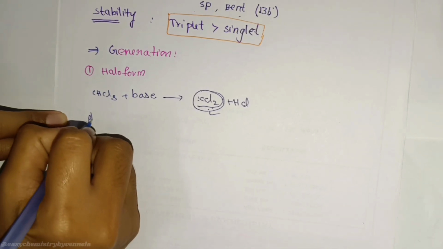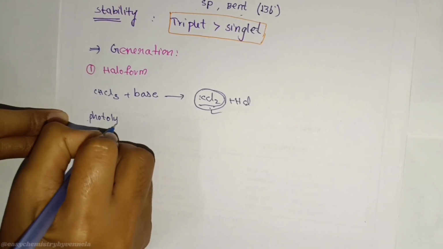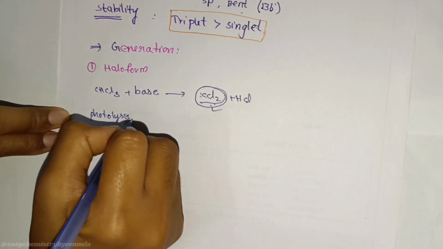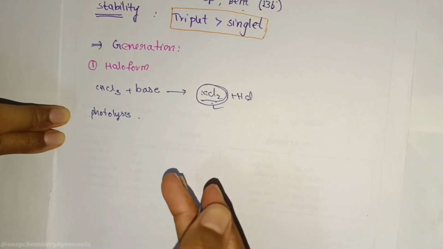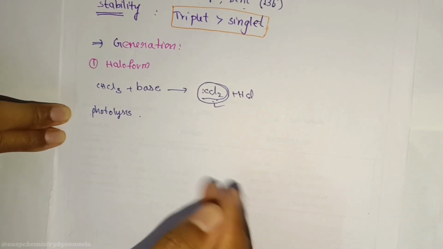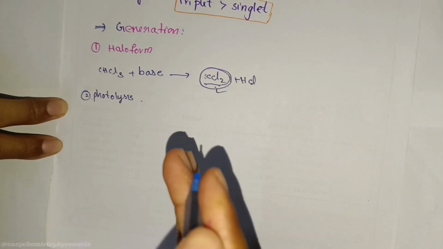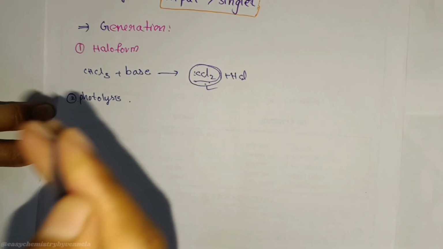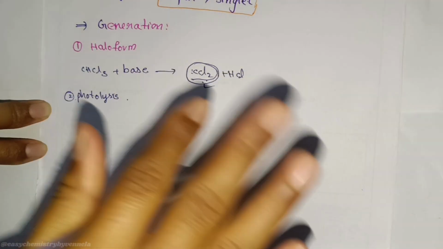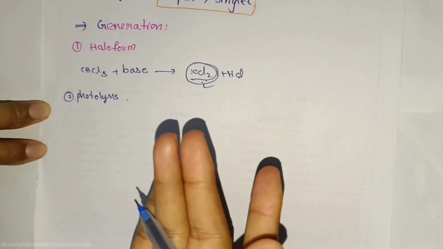Next one is photolysis or heat. It gives energy, and the bond breaks. Carbene appears instantly like a sudden entry in a movie. For example, like a gamer spawning suddenly in a battlefield. No background, directly action.